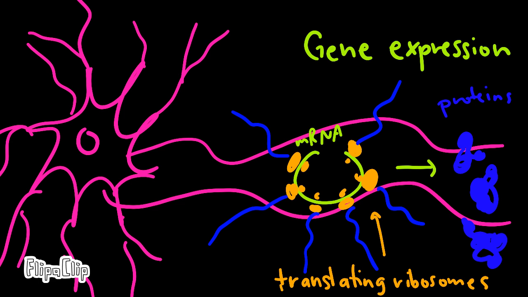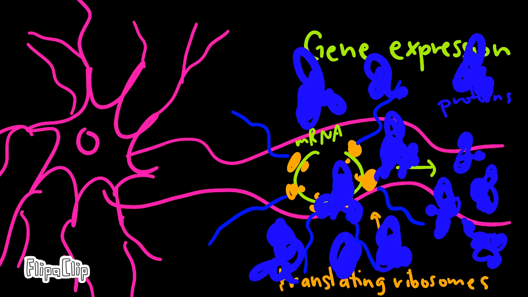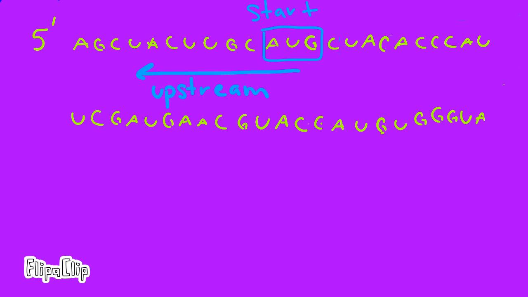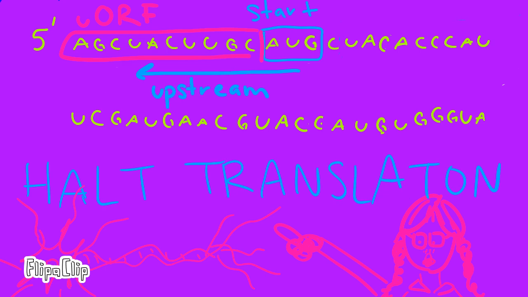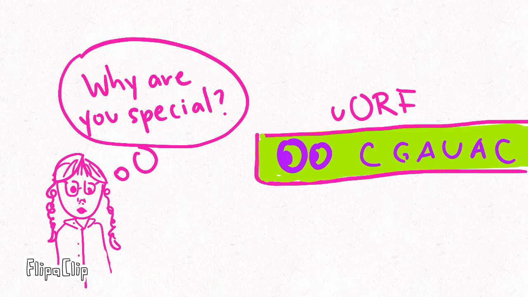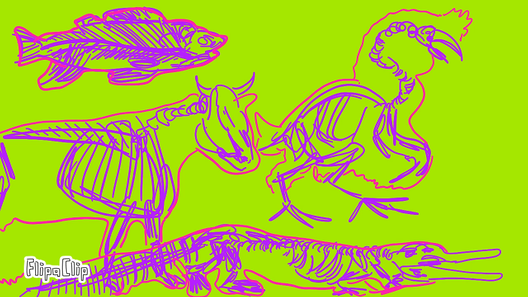It's important to consider how this gene expression is regulated. One factor is the quantity of ribosomes. Another factor, which was discovered as a derivative of RNA sequencing, is initiator upstream open reading frames. They may have repressors bind and halt translation when proteins aren't needed. What is the significance of these upstream open reading frames? All vertebrates use them as a means of translational regulation, including 62% of the genes in zebrafish.